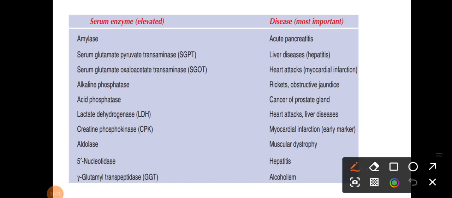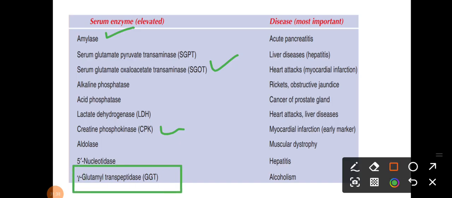Among these, please remember amylase is very important in acute pancreatitis. SGOT and creatine phosphokinase, these two are for myocardial infarction. Among these two, which one is the early marker? That is creatine phosphokinase, which is very important. And gamma glutamyl transpeptidase is also very important, it is for alcoholism. So please remember in which disease which enzyme is elevated, as these are the markers of specific diseases. That's why this table is very important.